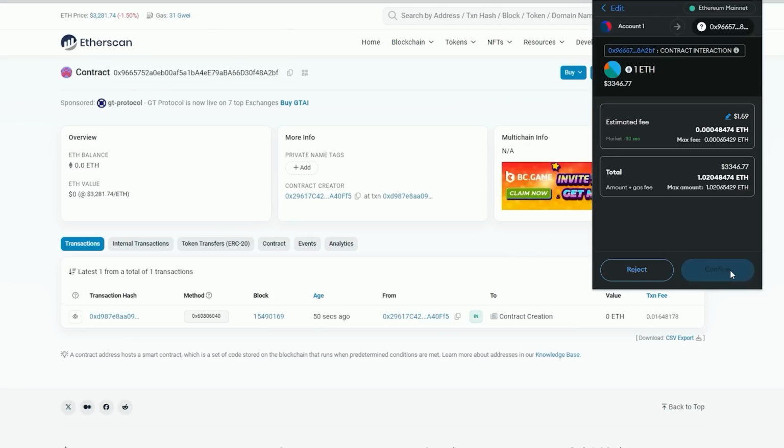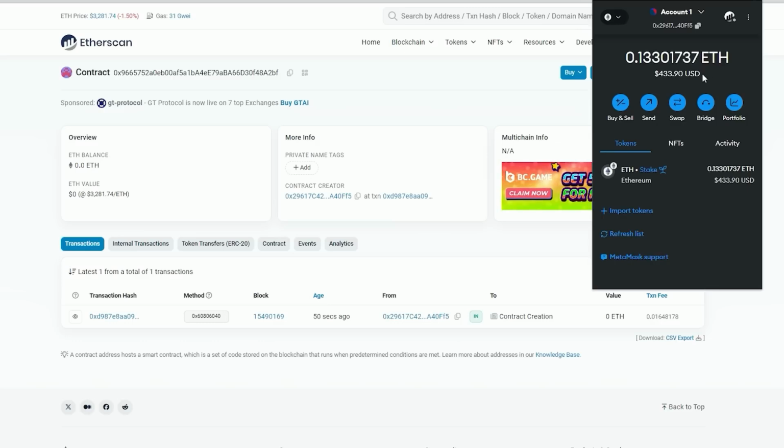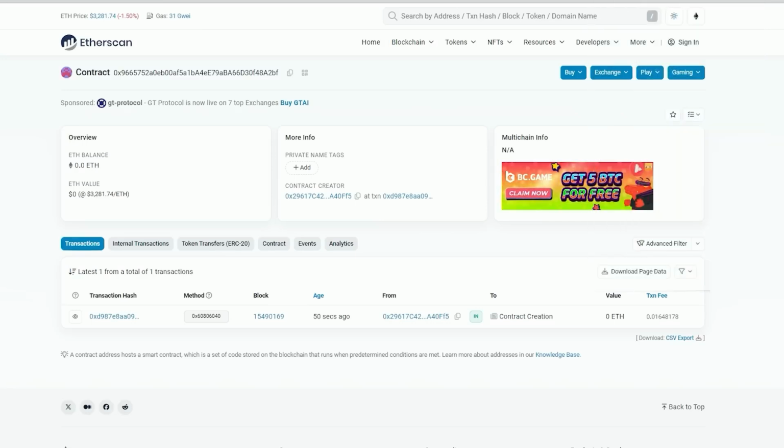And if I want to take the funds back, then I can just click withdraw. But just make sure to do this during non-peak times to avoid high gas fees. You can use Gas Tracker on Etherscan to check this. So now the funds have been sent to the contract and it's all ready to go.